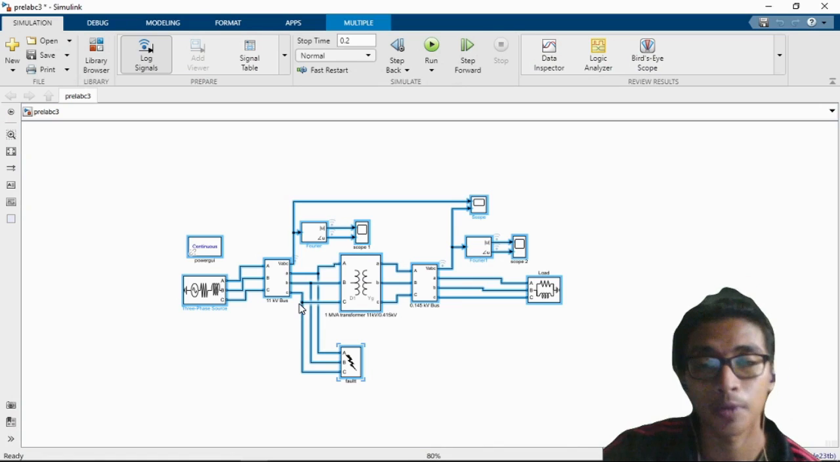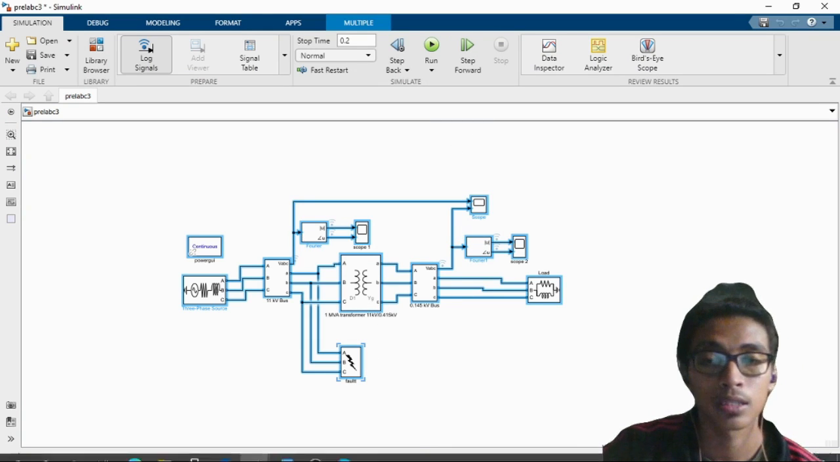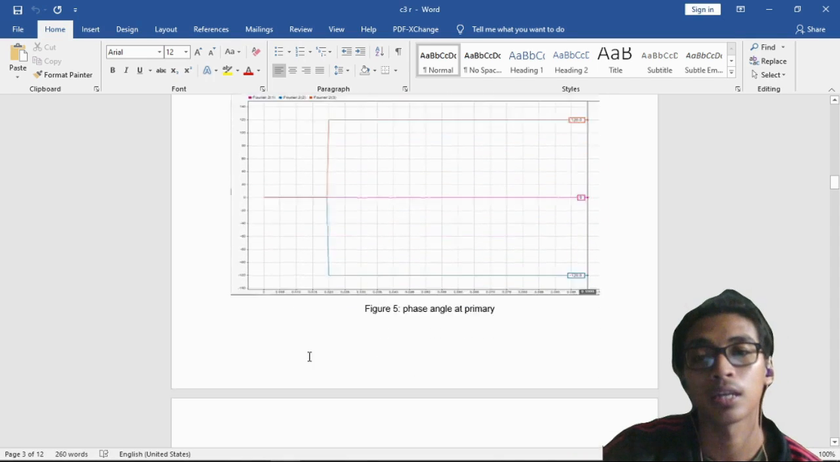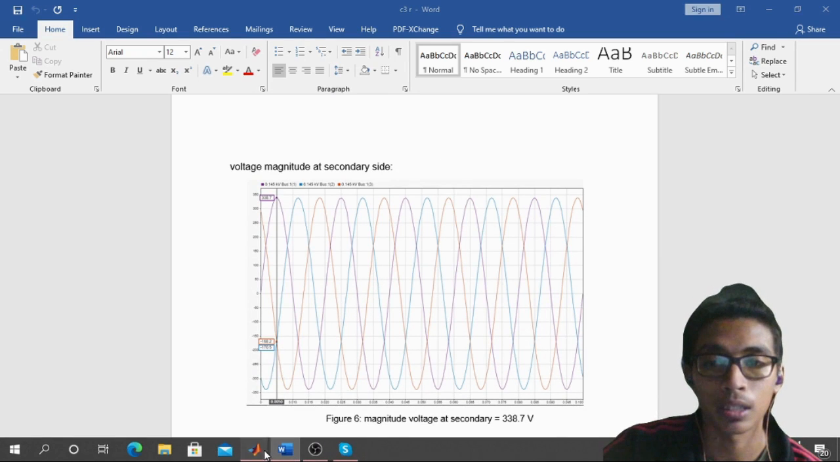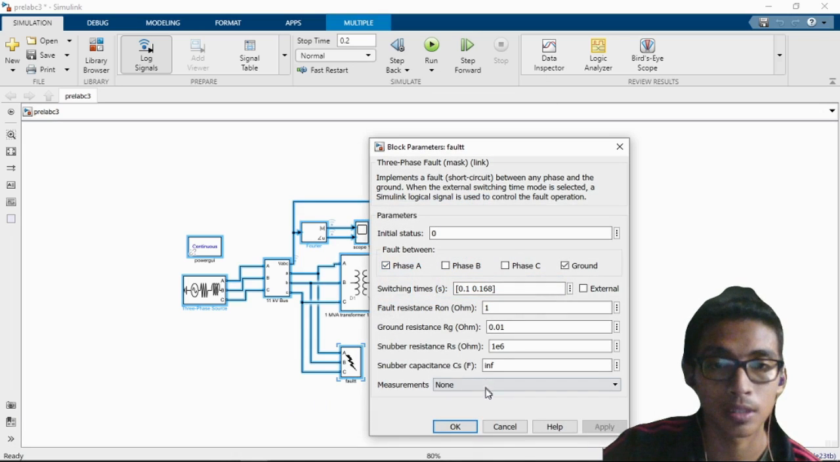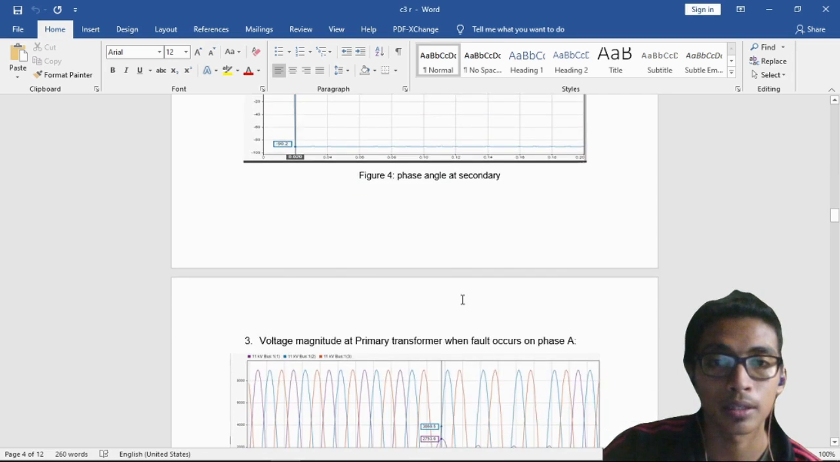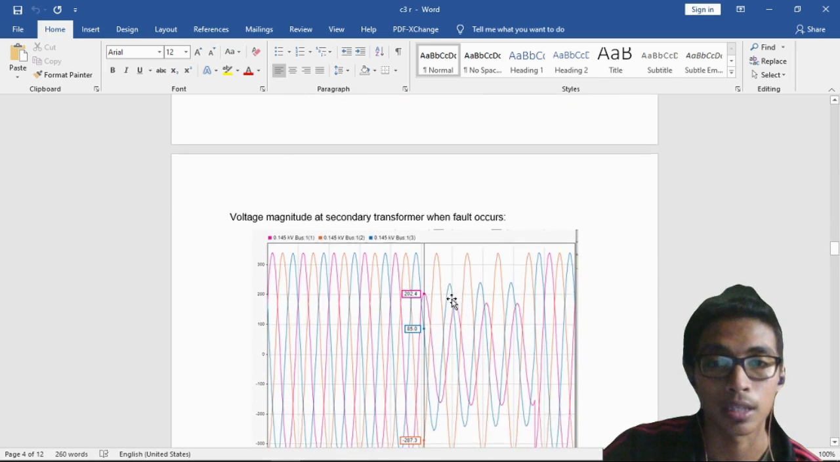Okay, for this experiment, we use it to see the effect of the voltage sag on the primary side and secondary side of the transformer in a distribution system. When we run this system, we can see the voltage magnitude at the primary side and then at the secondary side. After that, when the fault occurs in the system, at phase A, we can see the reduced magnitude at the primary side. The same goes for the secondary side.